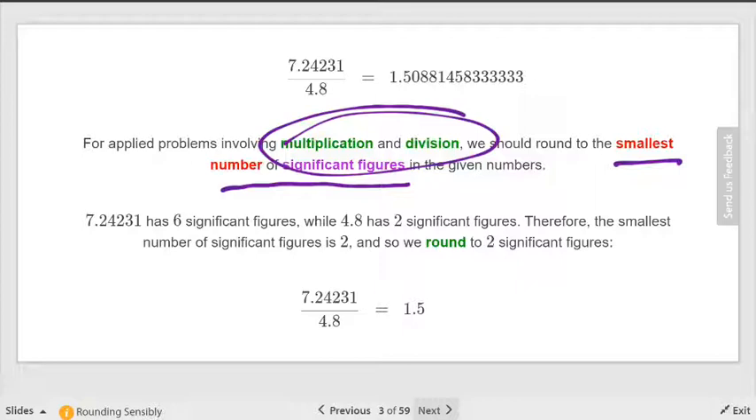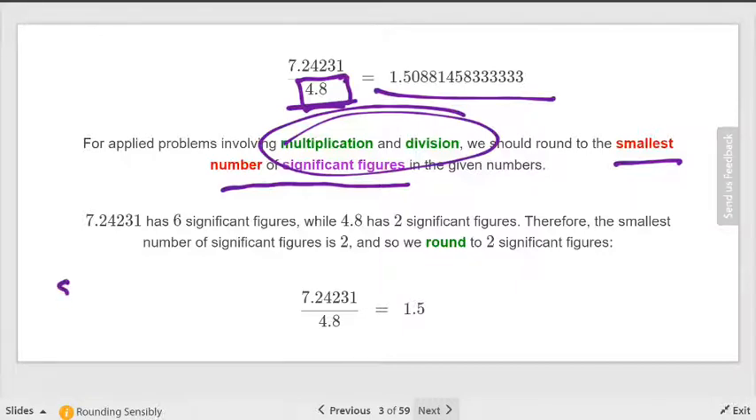So you see they did the division. They got this huge number. The smallest number was 4.8. Use the smallest number; that tells you where you're going to round. So how many digits does the smallest number have? 2, right? Well, that means your answer should have how many digits? 2. All right? Makes sense?